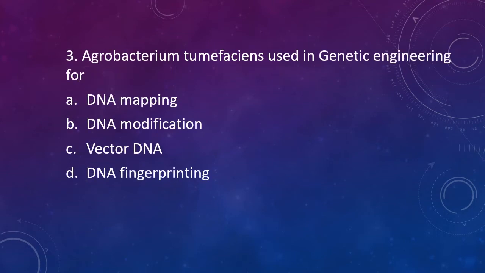Question 3. Agrobacterium tumefaciens is used in genetic engineering for. Option A, DNA mapping. Option B, DNA modification. Option C, as a vector DNA, or option D, DNA fingerprinting. The correct answer is option C, vector DNA.